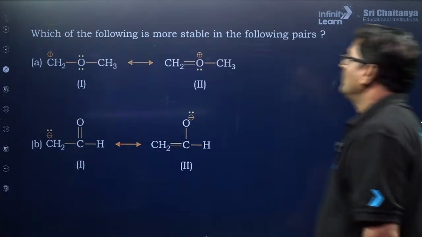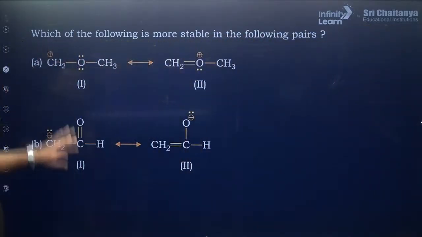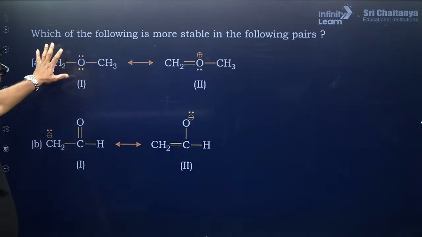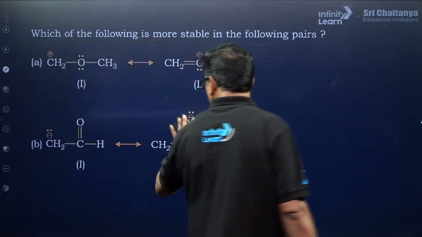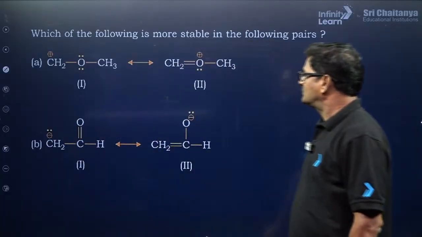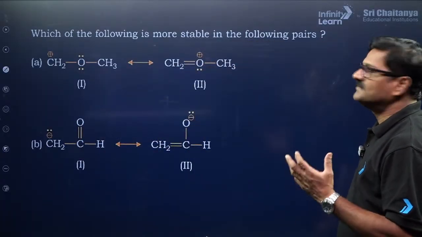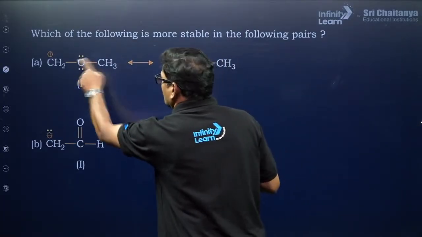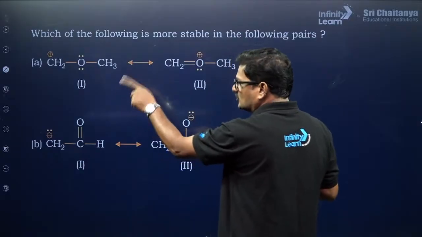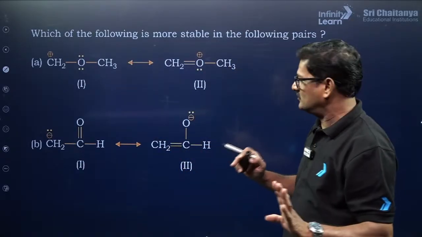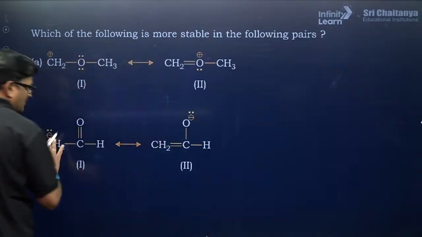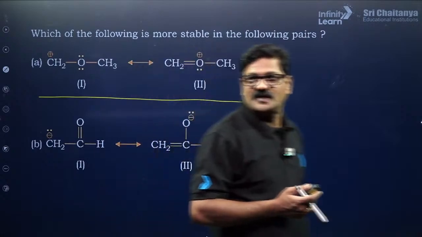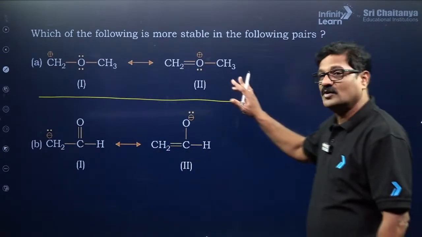Yes. Now, which of the following is more stable? So, उसमें एक carbocation दिया गया. Okay. Here this is a positive, this is a positive, this is a negative, and this is a negative. Okay. So, what do you understand? The stability of the carbocation, whatever the stability. So, ये दोनों में कौन सा stable होगा? बस. There are 2 questions, not a single. This is a question and this is a question. Let us bifurcate this. Okay. There are 2 questions. ये दोनों में कौन सा stable होगा? अब बताओ.